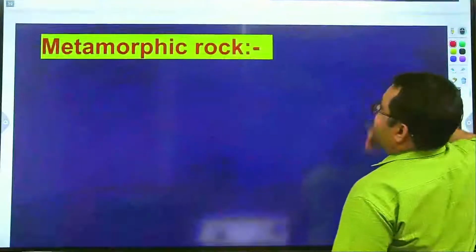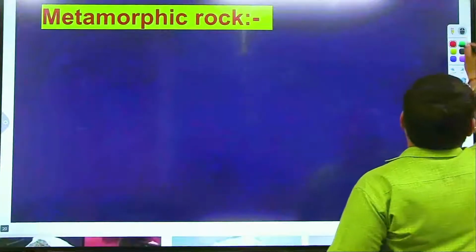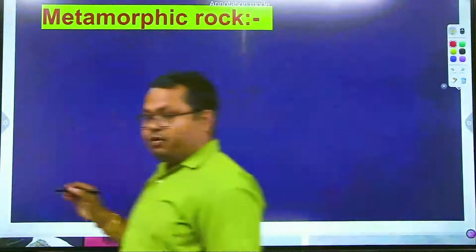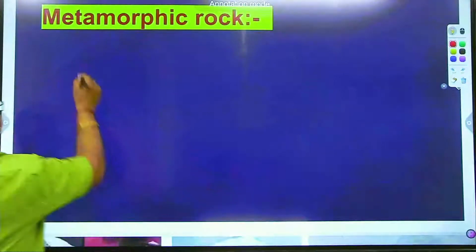The next is metamorphic rock. How do the metamorphic rocks form?